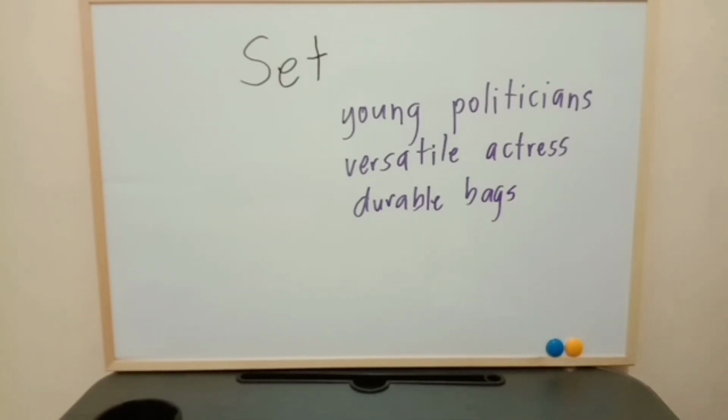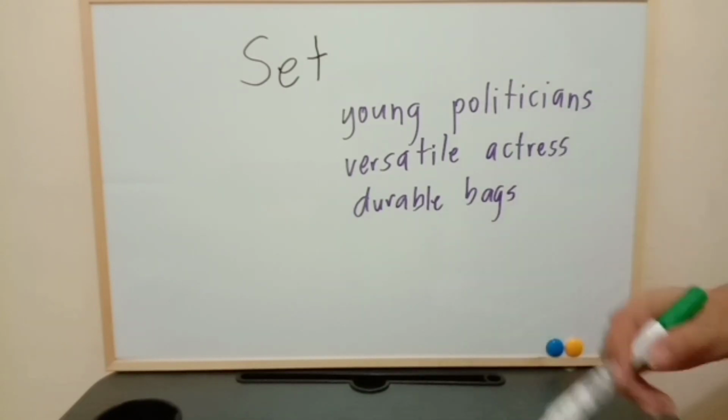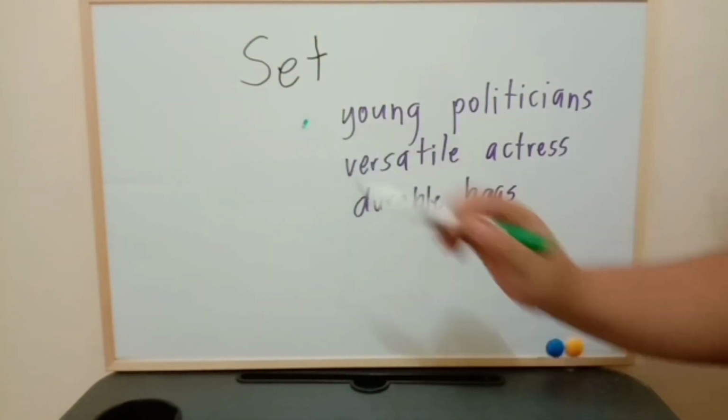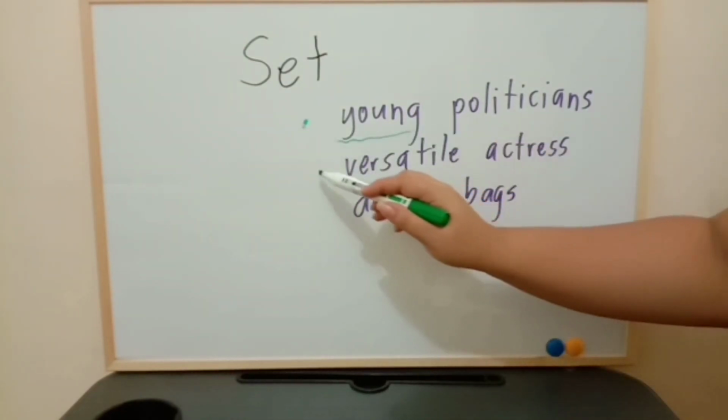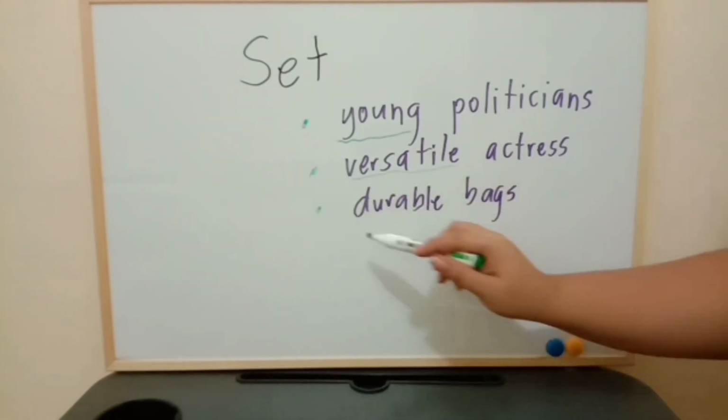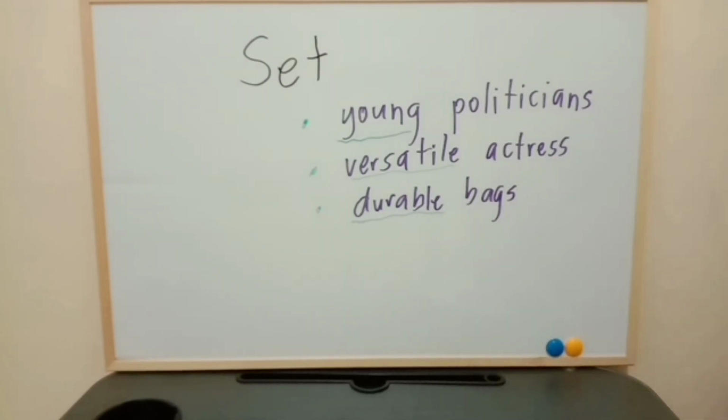By looking at the examples, we can make a conclusion that a set is not well-defined if it contains an adjective. What is an adjective? An adjective is a word that describes a noun or pronoun. In our first example, the adjective is young. Second example, the adjective is versatile. In our third example, the adjective is durable.